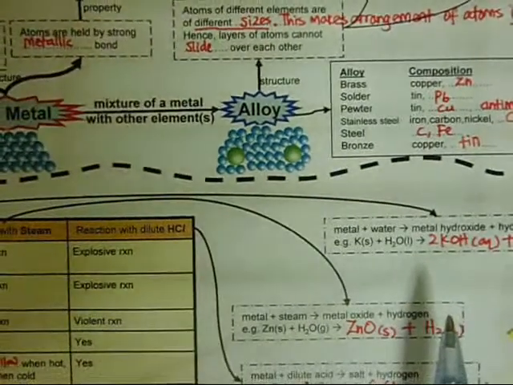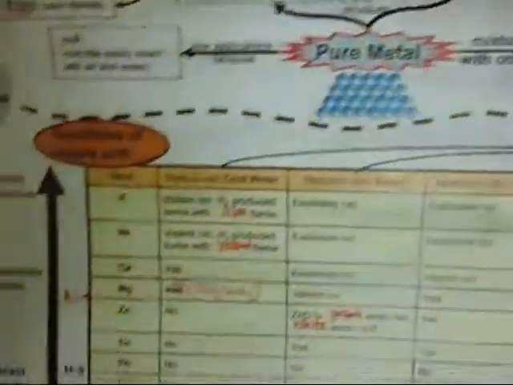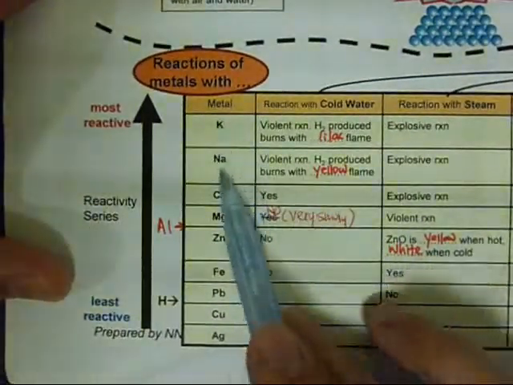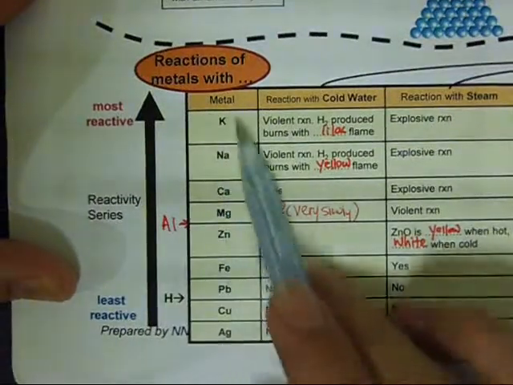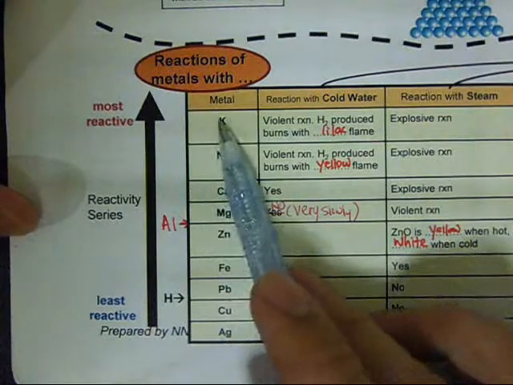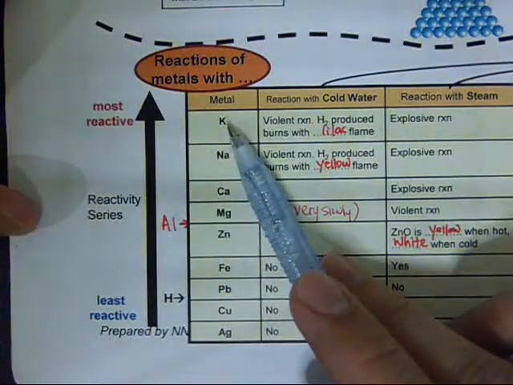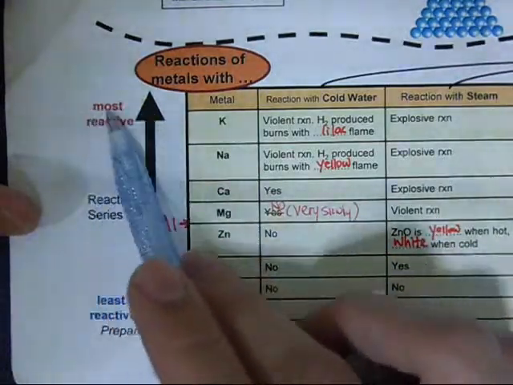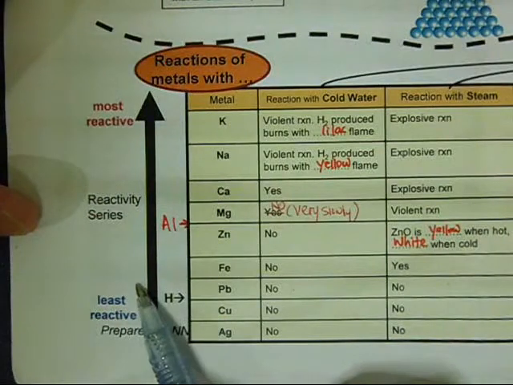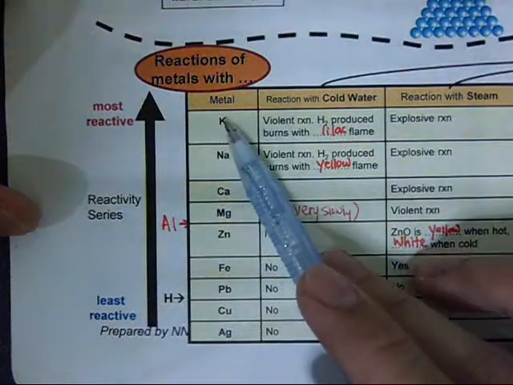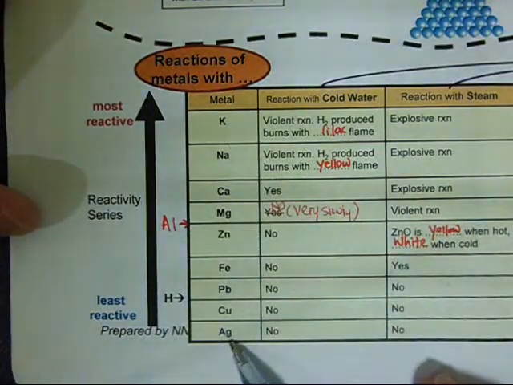So this part is about alloy. Now let's go into the reactivity series. These are the common metals that we'll be studying, and all these metals have different reactivity levels. Some metals are more reactive, some are not. In the reactivity series, the higher the metal is, the more reactive it is, and the lower it is, the less reactive. There is a way to remember this sequence. You have to remember this exact sequence.